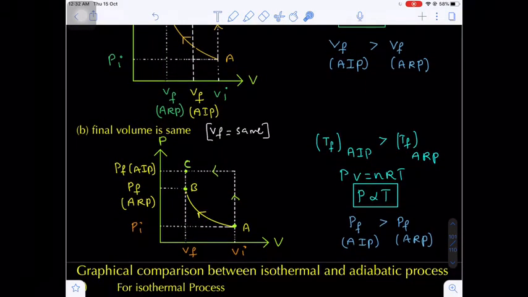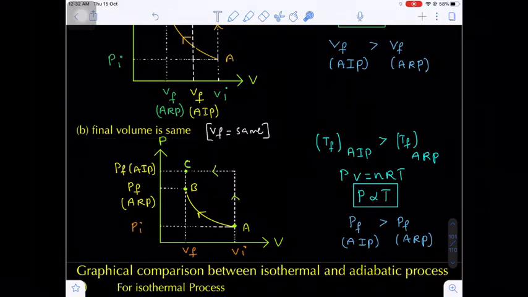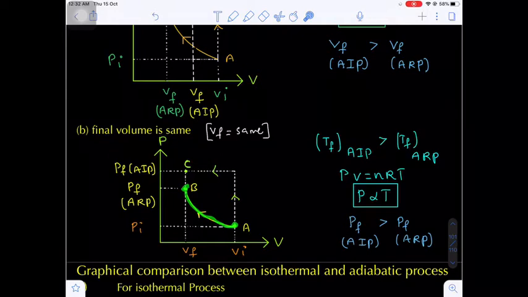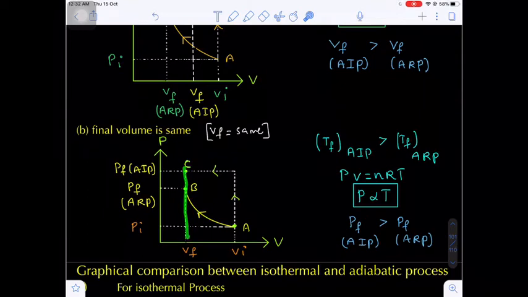Next, the second case: the final volume is the same. Since the volume has to be the same, we take a vertical line, parallel to the pressure axis or perpendicular to the volume axis. Suppose I am standing at point A and I have to move to point B. This is the reversible path, because the curved path always corresponds to reversible. Now the final volume should be the same, so I take one vertical line, and the final volume of both processes, reversible and irreversible, becomes the same.